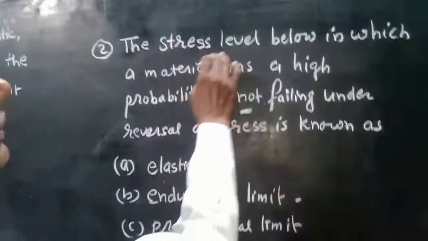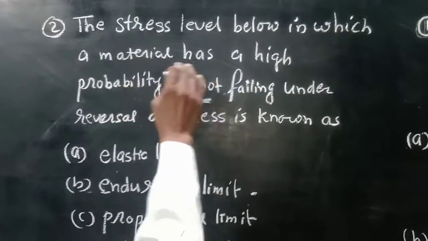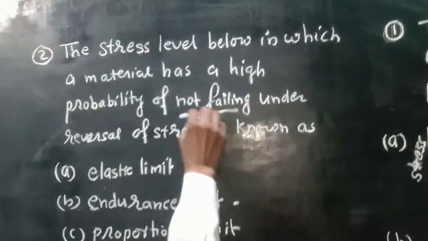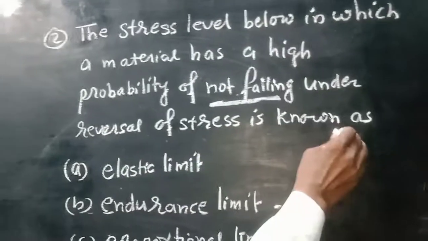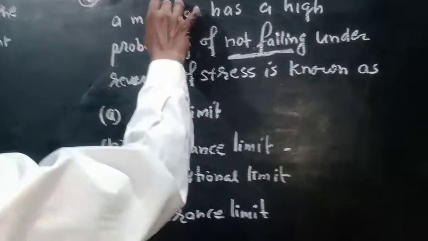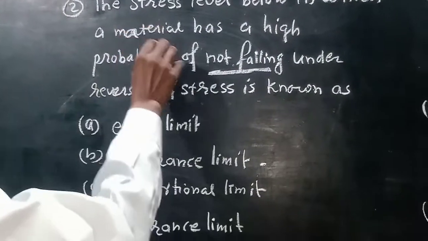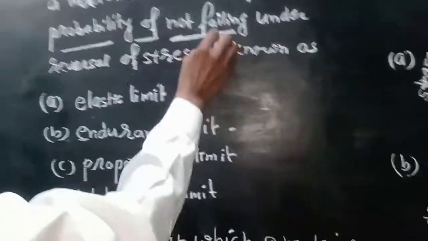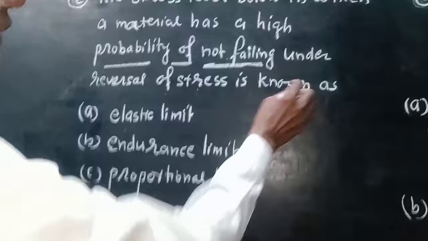Another question: the stress level below which a material has a high probability of not failing under reversal of stress is known as.